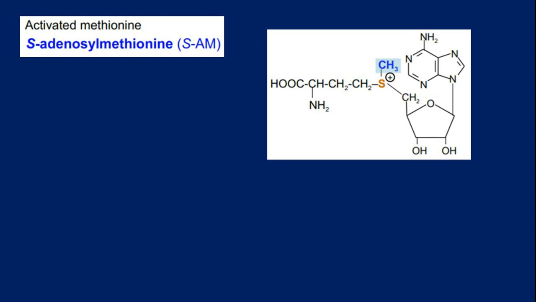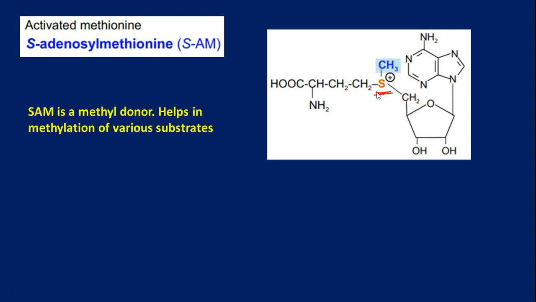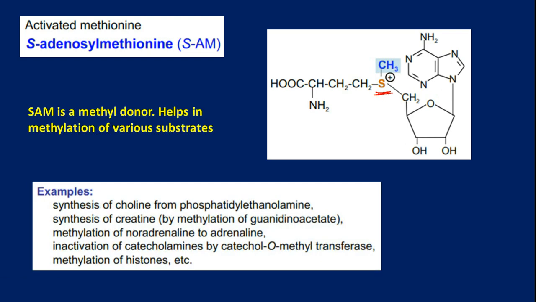The S-adenosyl methionine structure is this one. Here this is the adenosine unit, adenine, ribosyl, and then that is connected to sulfur. Now SAM is a methyl donor, as I told you already. So here are the examples. I'll briefly explain a couple of things.